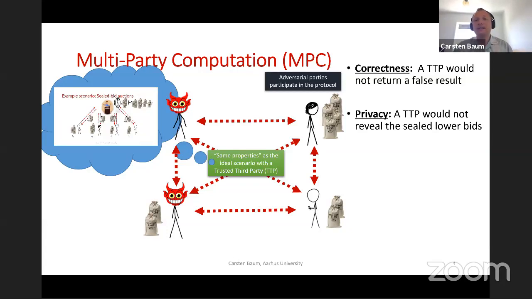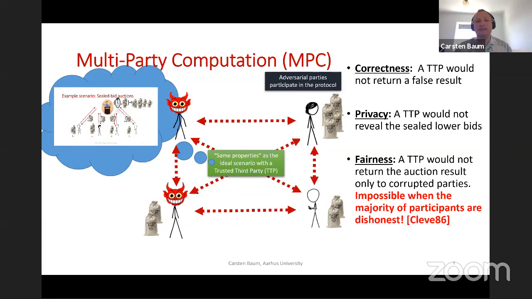So that is great, but it does not have fairness. Namely, for certain settings, fairness is possible, but Cleve showed in 1986 that if you have a dishonest majority setting, then fairness is not achievable. In particular, that includes the two-party setting. So if you have a two-party computation, then it's not going to be possible to have a fair such computation.